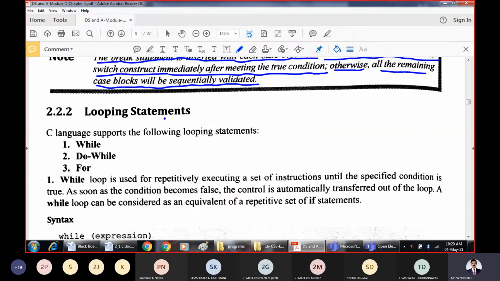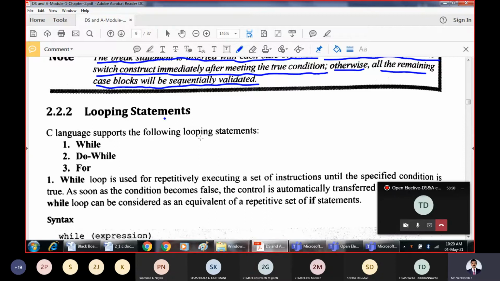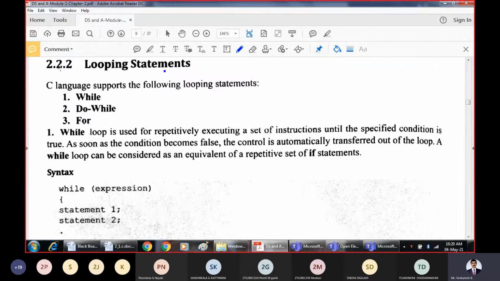Right now, let us see the looping statements. Looping statements are used when you want to execute a block of statements repeatedly. So there are three different loops in programming: while loop, do while loop, and the for loop. These are the fundamental loops we use in C programming.